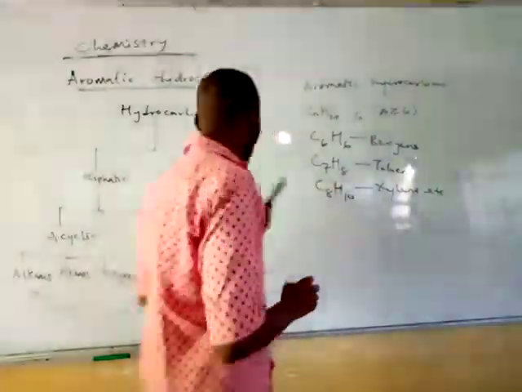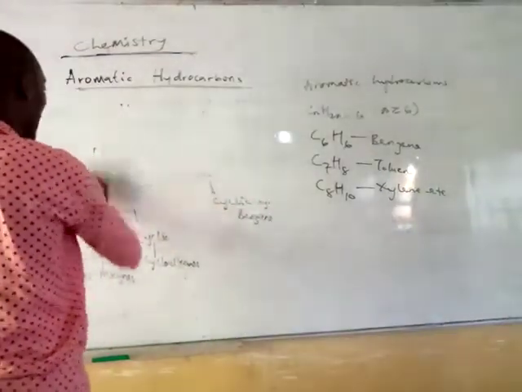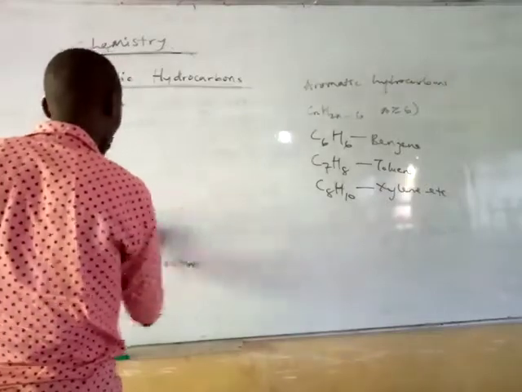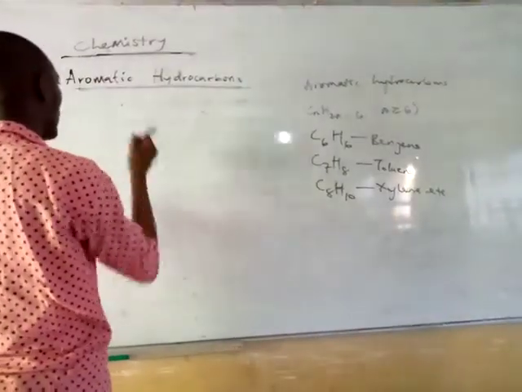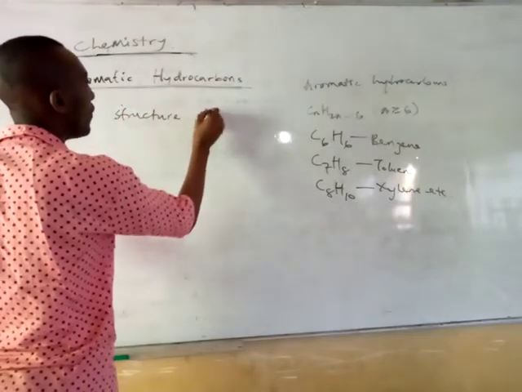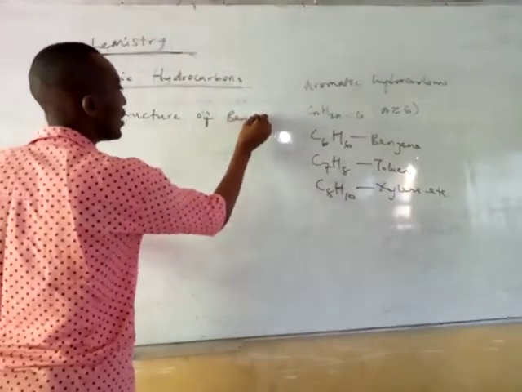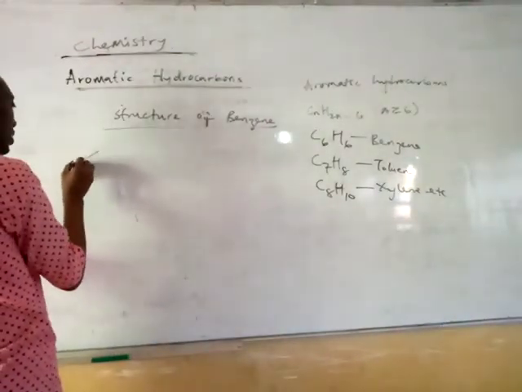So let's look at the structure of benzene. That is the first thing I want us to look at now. The structure of benzene is like this. You have benzene in this form.